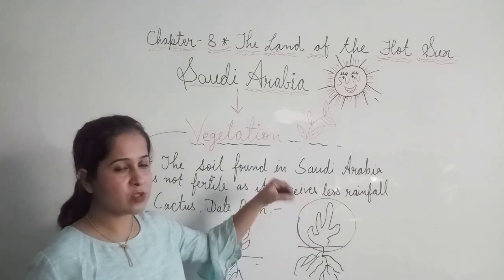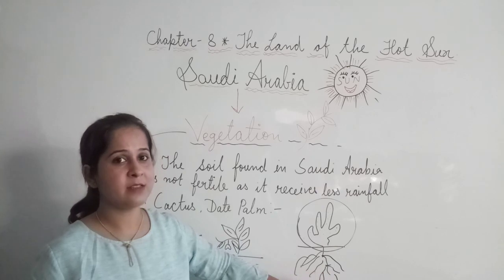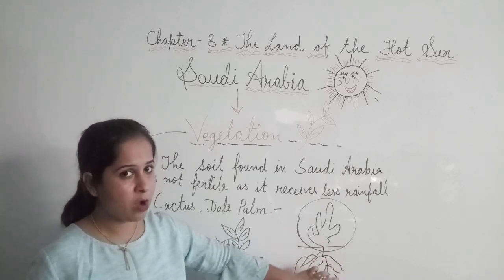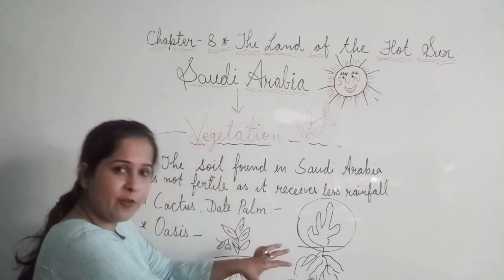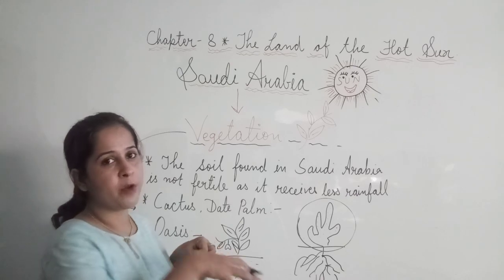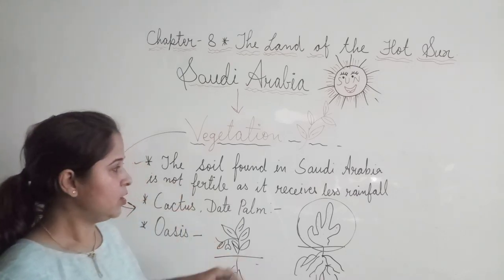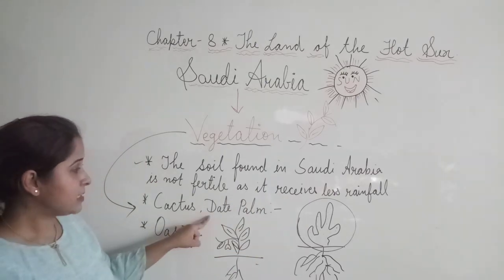इसकी जो अंदर का जो surface है बहुत ही waxy pulpy होता है, and these roots have a special characteristic that these are long. These go very deep inside the soil in search of water. These roots capture moisture from the deeper section of the soil. So this is all about the cactus. Fine. Next is date palm.